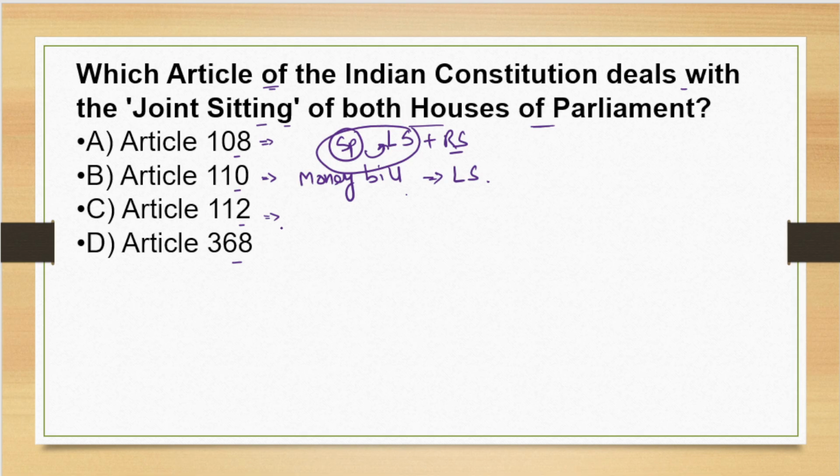112 is the annual financial statement. Commonly, we call it the budget or Union Budget. It is the annual financial statement, right? It is the annual financial statement. 112, very important. Now, Article 368.